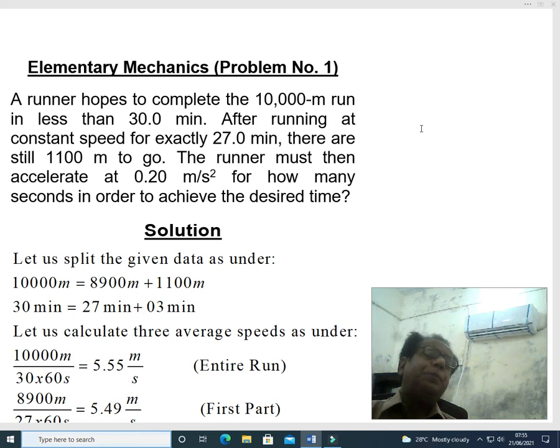If the average speed of first split is less than the average speed of the total time, that is 30 minutes, then runner needs to accelerate. If the average speed in the first interval exceeds the average speed of the total time period, that is 30 minutes, then there is no need for the runner to accelerate. Anyhow, let us see what happens.